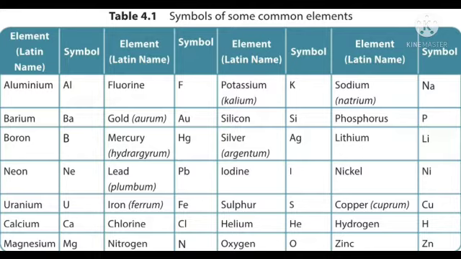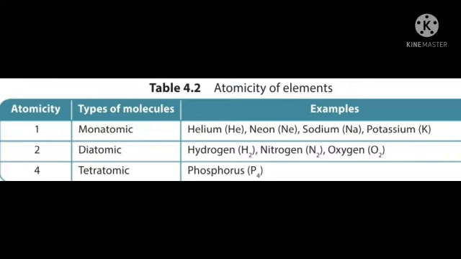The neon Ne. N is the capital and E is the small letter. Uranium capital U. Calcium Ca, A will be small letter. Magnesium Mg. And potassium K, from kalium. So like that we can write the symbol for each element by using English alphabets. Then about atomicity of elements.